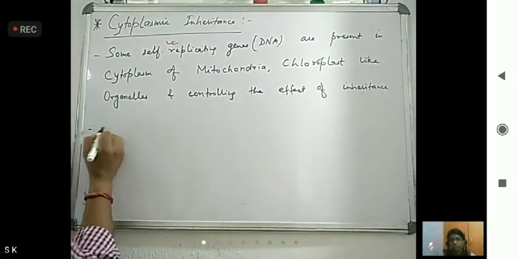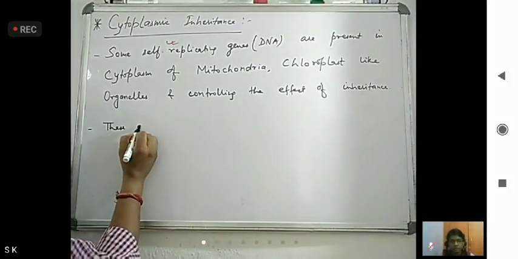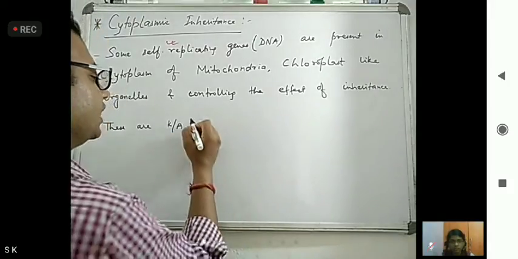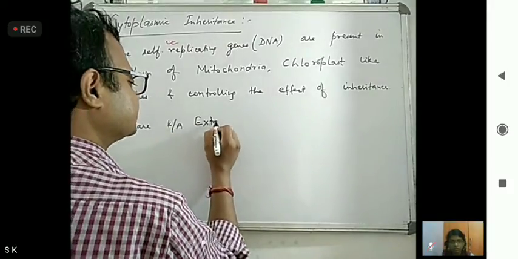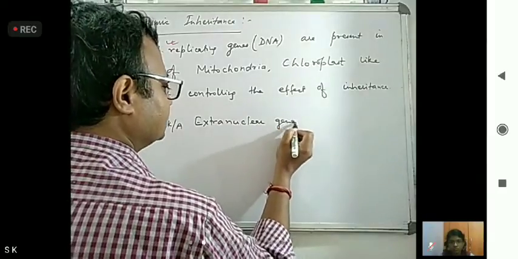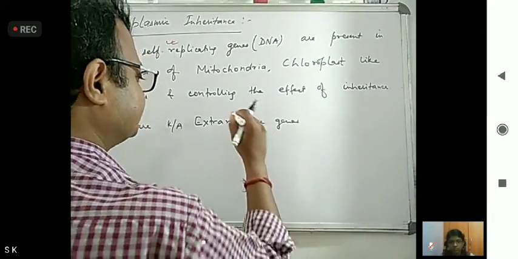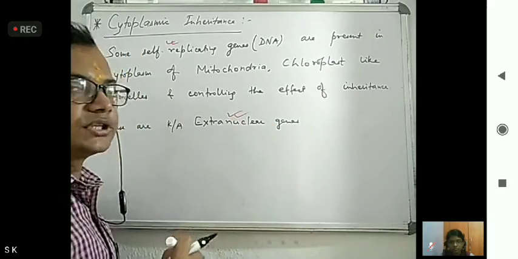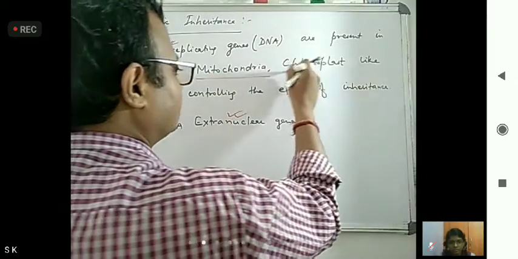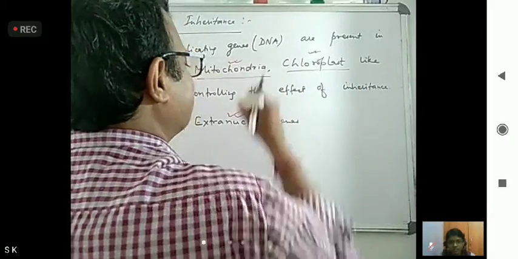So these are known as extranuclear genes. Extranuclear genes are found in mitochondria, chloroplast, and some more in kappa particles.